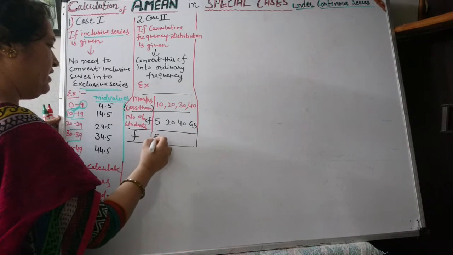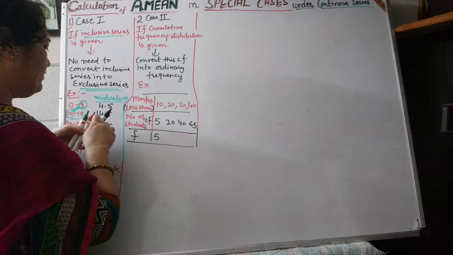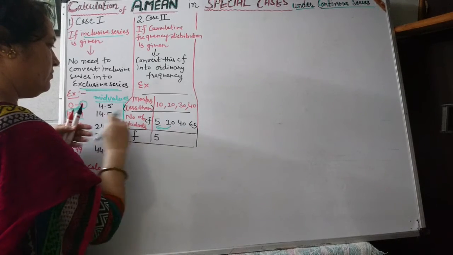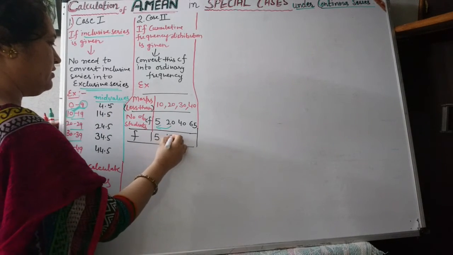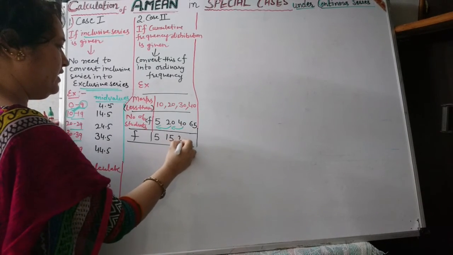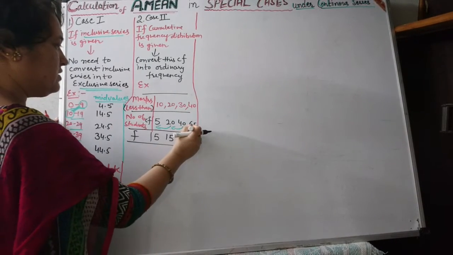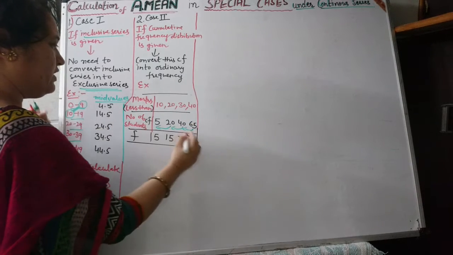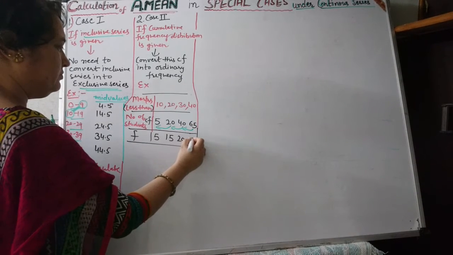First, as it is, we will write 5. Then what is the difference between 20 and 5? The difference is 15. Next difference is 40 minus 20, which is 20, and last difference 65 minus 40 is 25.